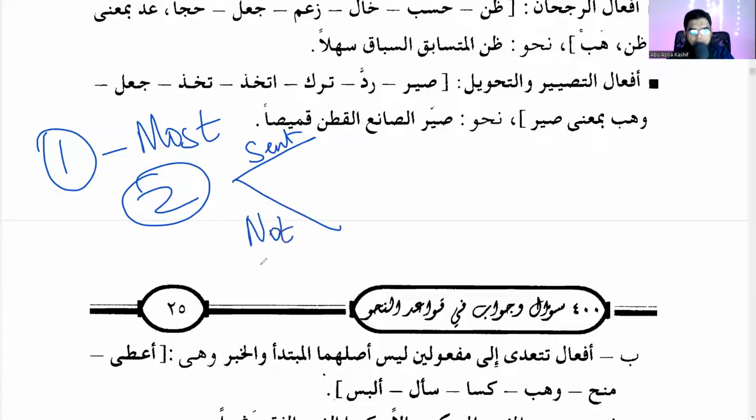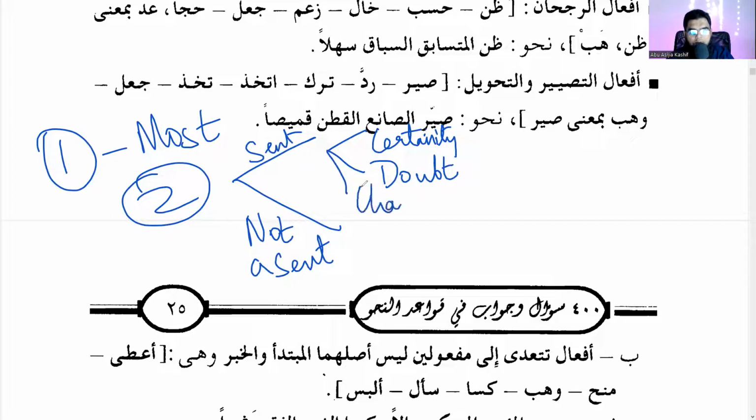Not a sentence. And if it is a sentence, again, you have to think. Okay. Is it certainty, yaqeen? And second, doubt or inclination, Zanna and his sisters, or there's some change going on. You have to think like, okay, if it was a sentence before. If it's not a sentence, it'll be easy. It's like giving, like a'ta, or to make him wear something, clothing someone.